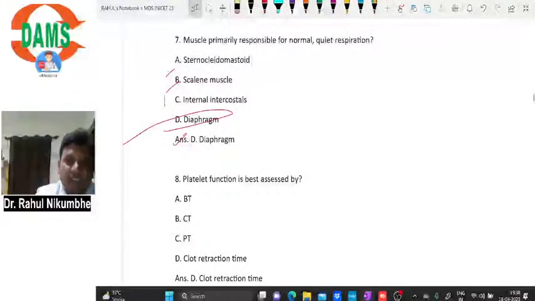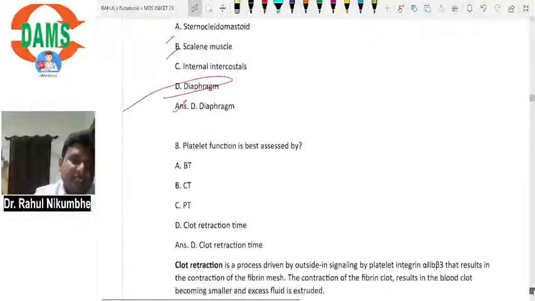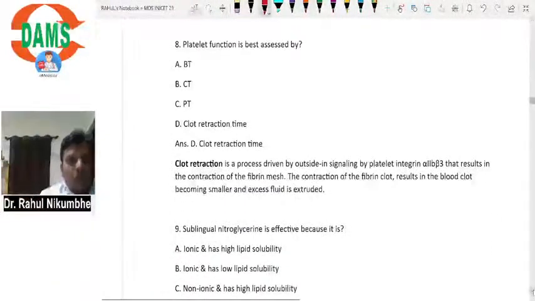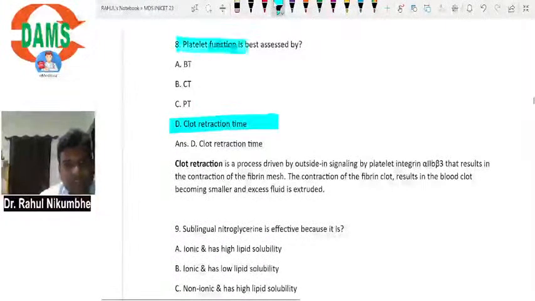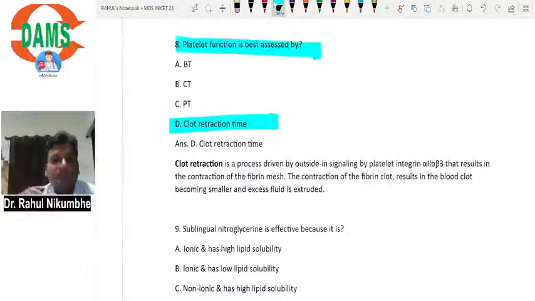Now, platelet function is assessed by clot retraction time. It is mainly assessed by clot retraction time. Now, what is clot retraction? Clot retraction is a process driven by outside-in signaling by platelet integrin alpha 2 beta 3 that results in the contraction of the fibrin mesh. The contraction of the fibrin clot results in the blood clot becoming smaller and excess fluid being extruded. So clot retraction time is done for platelet function.